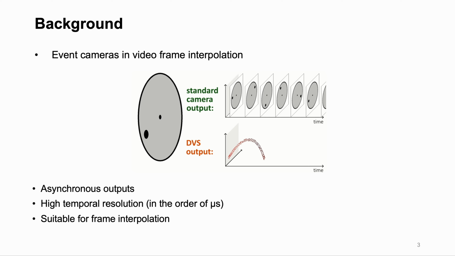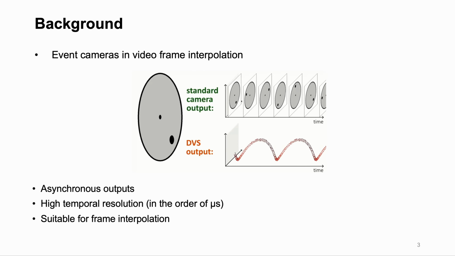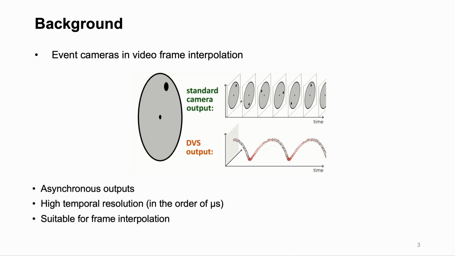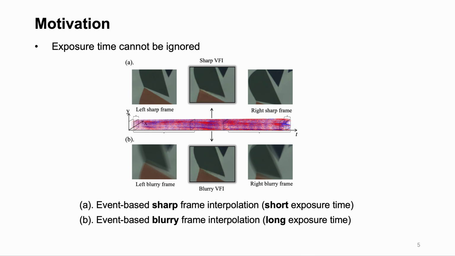Different from traditional frame-based cameras, event cameras output asynchronous events with high temporal resolution, which is suitable for frame interpolation. For video frames, exposure time is the key factor. The length of the exposure time often influences the quality of the video. Videos with short exposure times typically have sharp images, while longer exposure times can cause frames to appear blurred due to motion occurring during the exposure period.